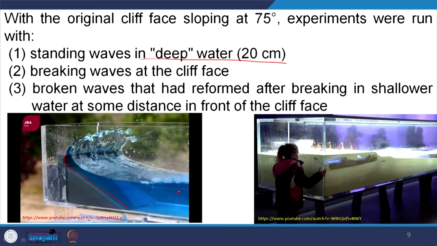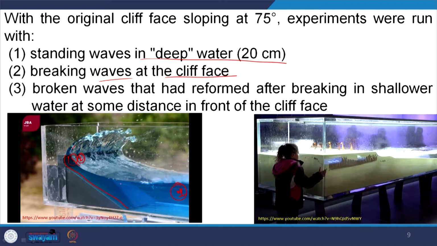For example, here we are creating a standing wave in deep water, and a breaking wave at the cliff face. Here you see the wave is breaking. One type is the standing wave at 20 centimeter depth, or about 20 meter depth in real terms. Another is number 2, the breaking wave at the cliff face. And the third is the broken wave that had reformed after breaking in shallower water at some distance in front of the cliff face.